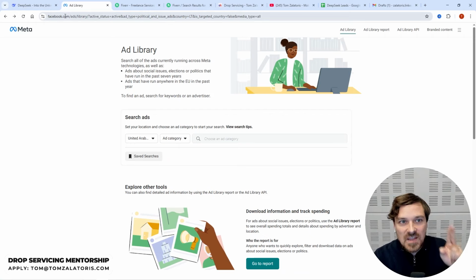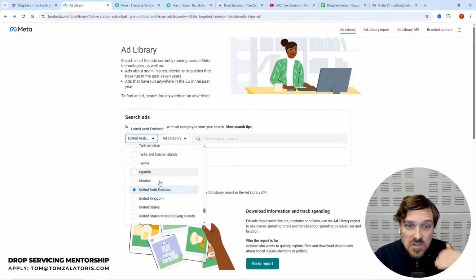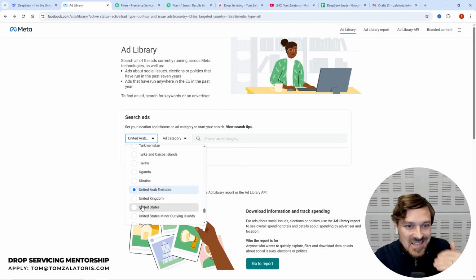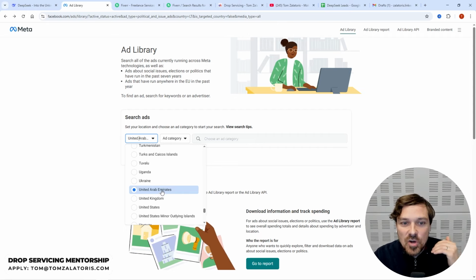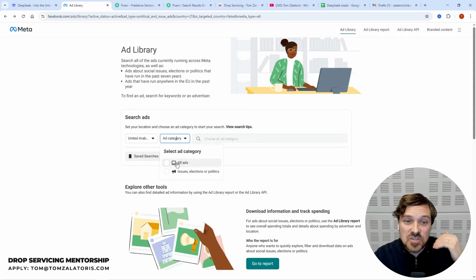Step 2, go to facebook.com/ads/library and choose the country where you want to do this online business to make money. In my case, usually I go for United States, United Kingdom, but in this case, I'm gonna go for United Arab Emirates because right now a lot of people wanna start a business in Dubai.